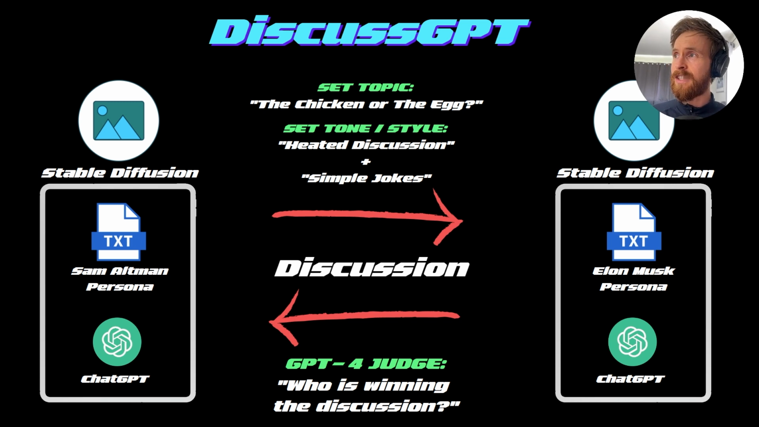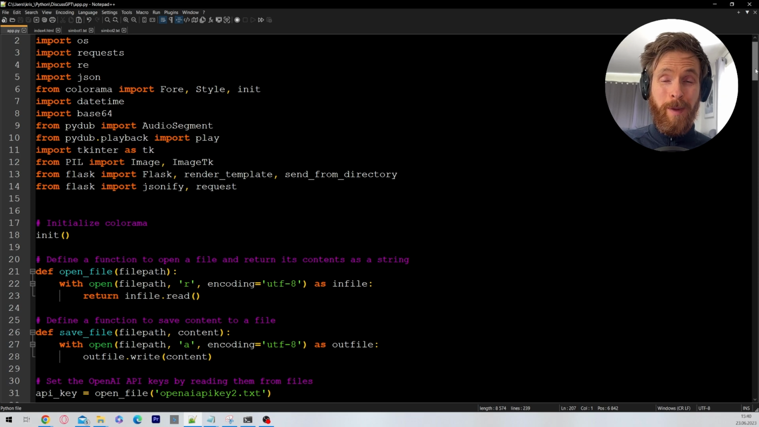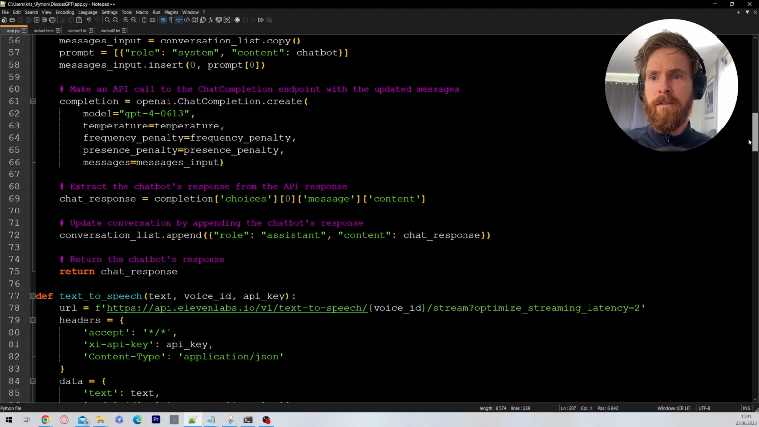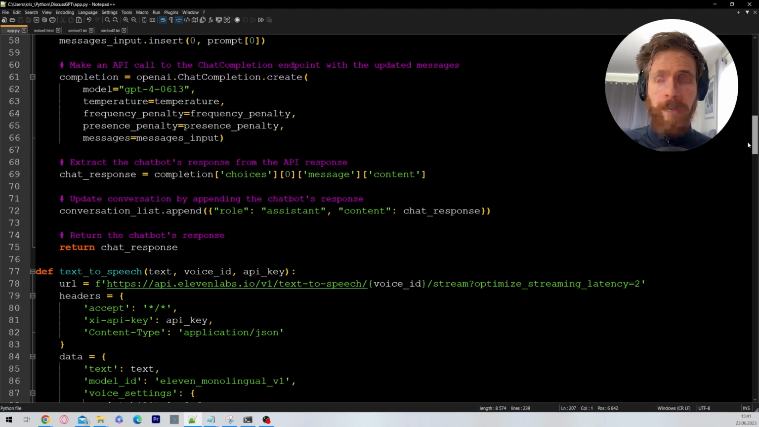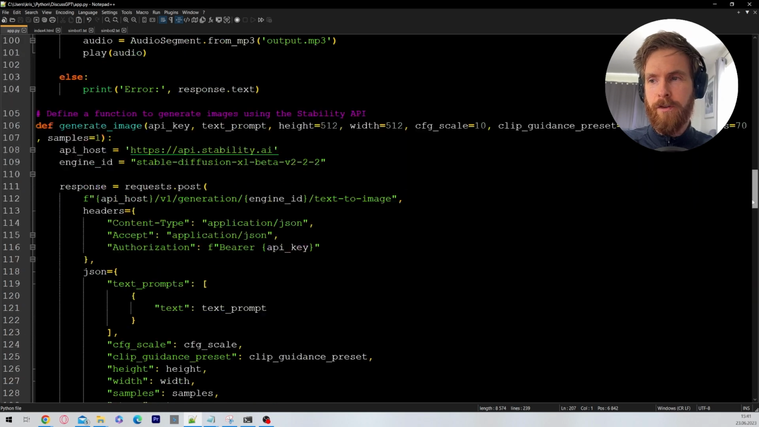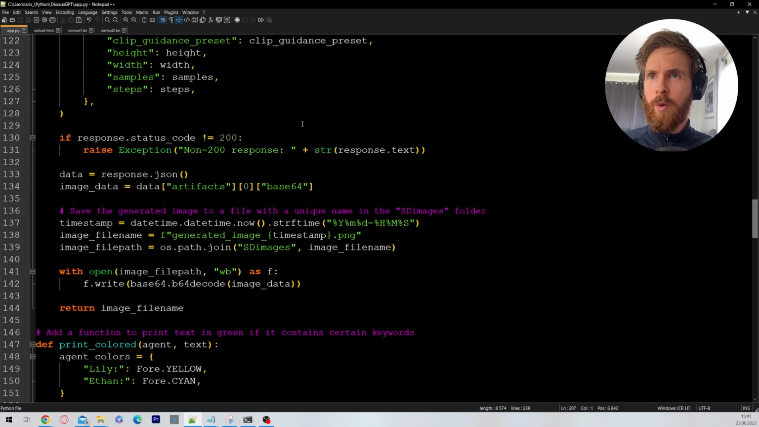So yeah, let's just head over to the code, take a quick look at how we set this up, and let's run it. The code is based on a Flask app, and if you watch one of my previous videos, the AI simulation box, it is basically the same code. I just altered it for this purpose. So we have some ChatGPT functions, we have a text-to-speech function from 11 Labs, we have a generate image function from Stable Diffusion. Yeah, and it's pretty straightforward.